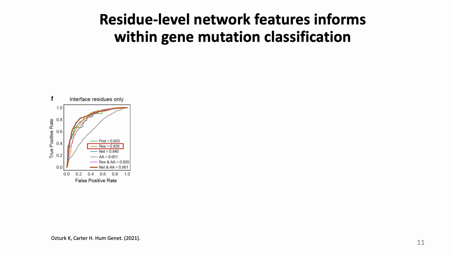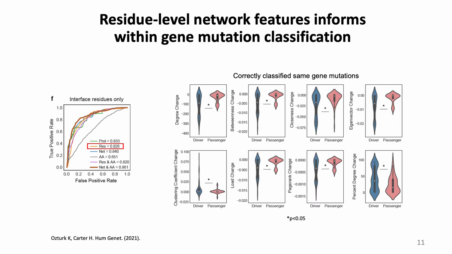So we further explored them by examining cases where the classifier was successful in differentiating between driver and passenger mutations occurring in the same proteins. And for these correctly classified same gene mutations, we observed a significant difference in distributions of residue-level features for the driver and passenger classes, which further supports that residue-level network features provide information useful for within gene mutation classification.